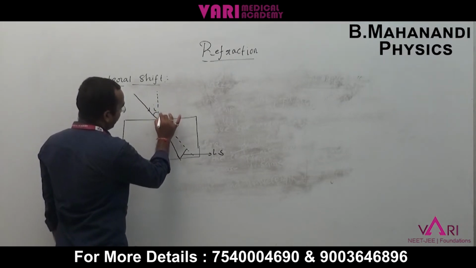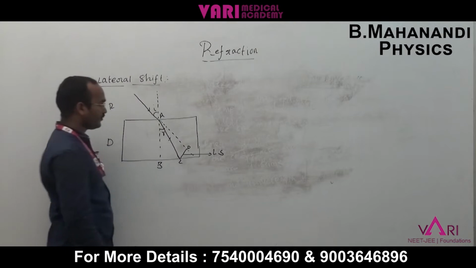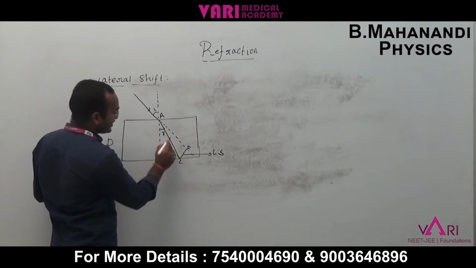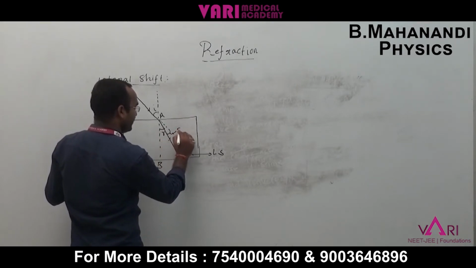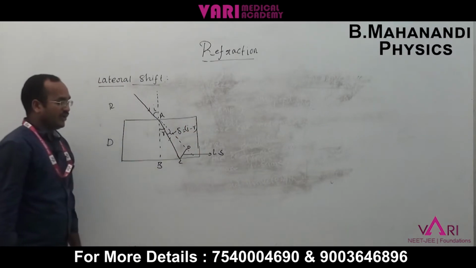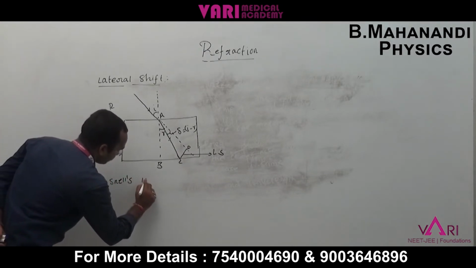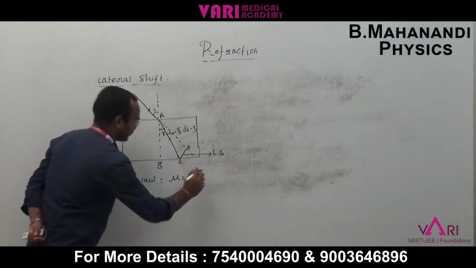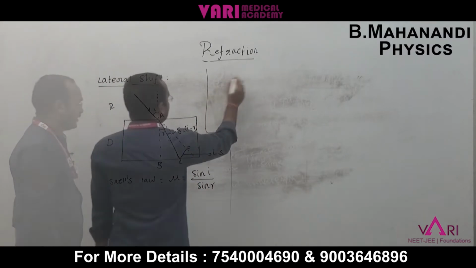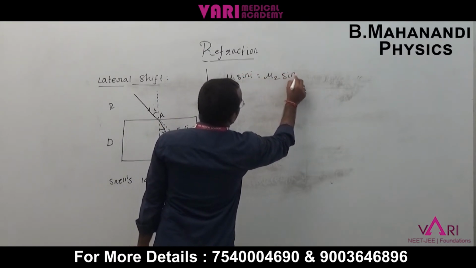Here at the origin I will choose points A, B, C, D. In triangle ADC, this angle is called the angle of deviation, which is I minus R. Now Snell's law is mu equal to sin I by sin R, normally mu 1 sin I equal to mu 2 sin R.